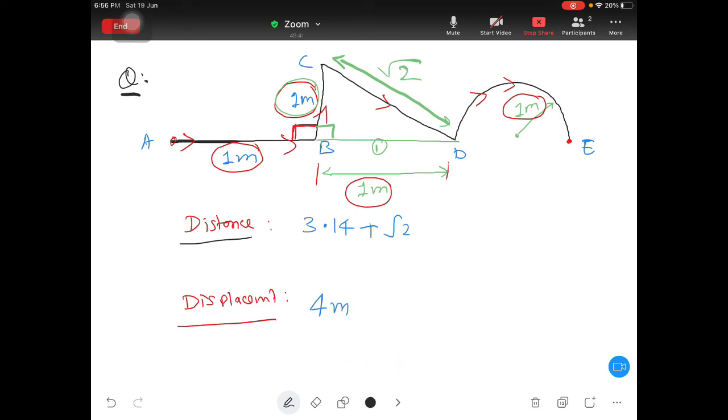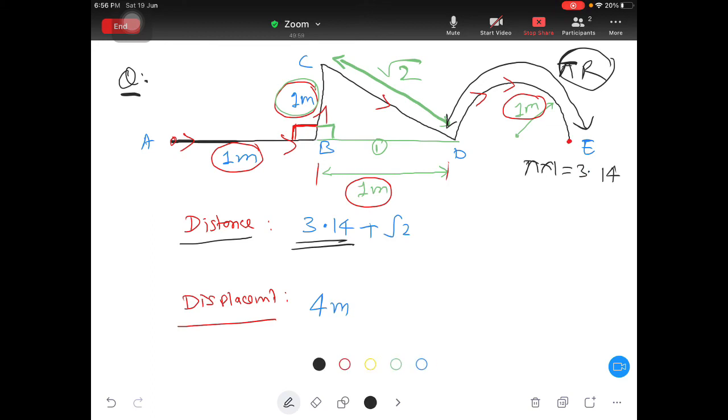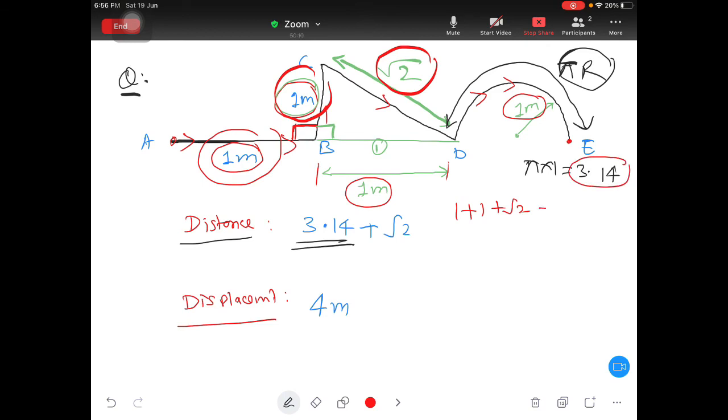So you got under root 2. So now this path also you have to find out. So that is nothing but pi r. Okay, so pi we know 3.14 and your r is just 1, so this pi r will give you pi into 1, it means 3.14. Now let's add everything. So 1 here and 1 here, so we got 1 plus 1, and then root 2 here plus root 2, and we got 3.14 here. So your total answer is going to be 5.14 plus root 2.